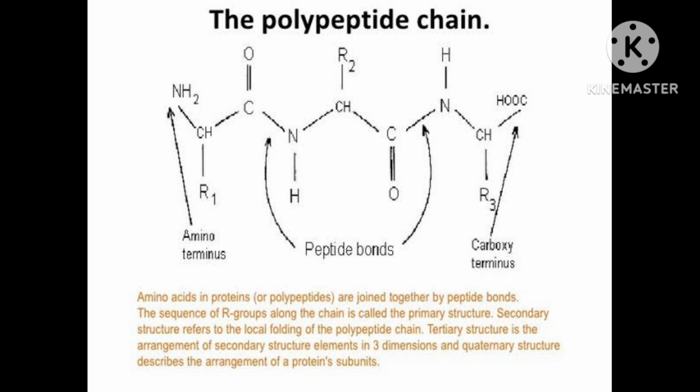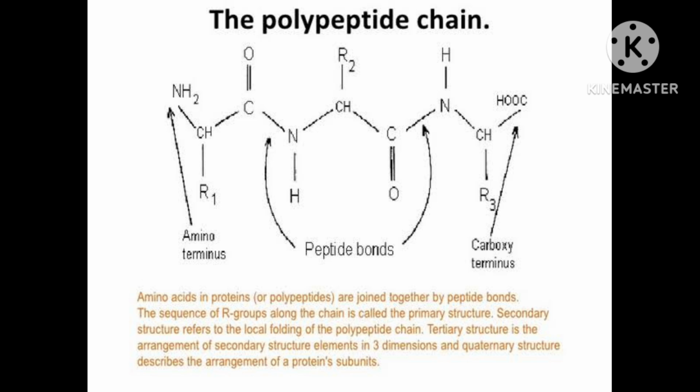Its name is glycyl alanine. Both names are included. Glycine and alanine, if you mix them, you get the name glycyl alanine.